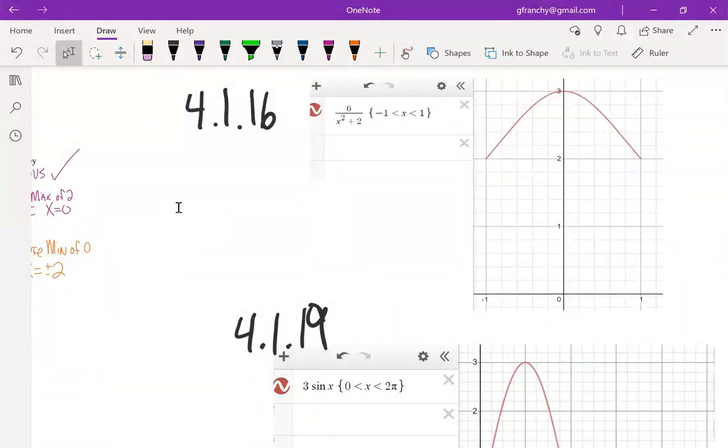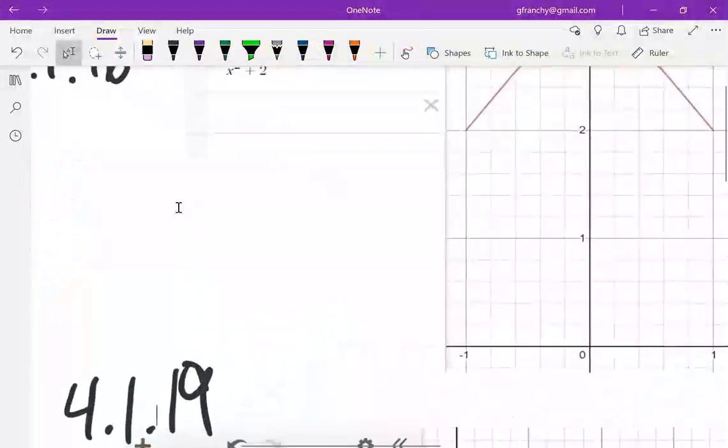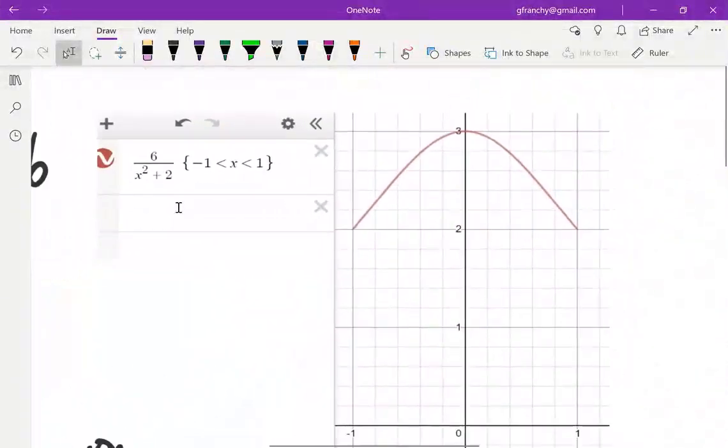Both of these ones, both 16 and 19, are defined on open intervals. They're both continuous functions on those intervals, but they're open, so we're not guaranteed any. Maybe we have both, maybe we have one, maybe we have neither. That's what happens when we don't have both of those conditions fulfilled.